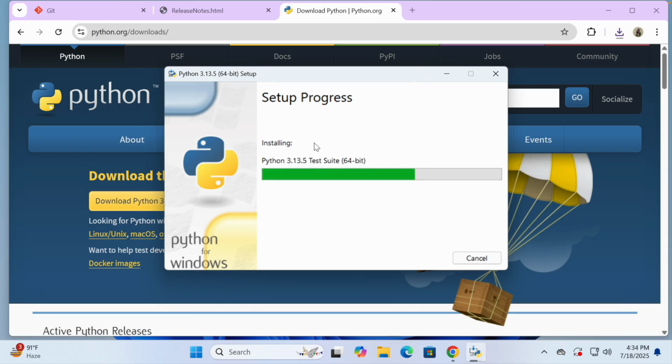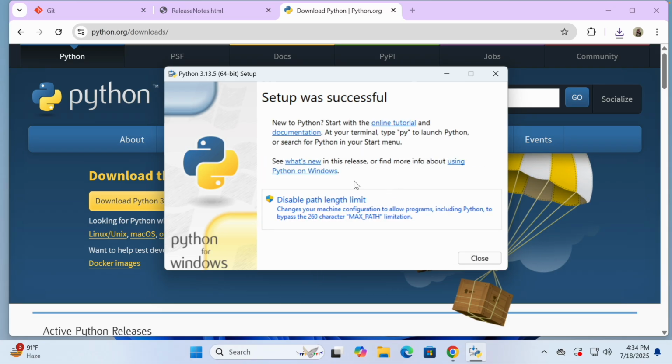Let's wait. I suppose it's almost done. And you can see setup was successful.